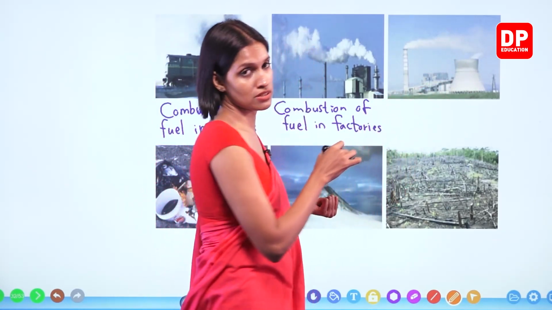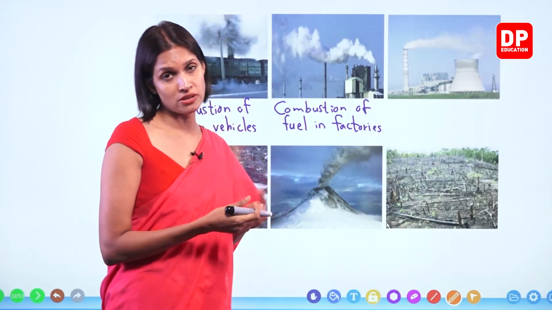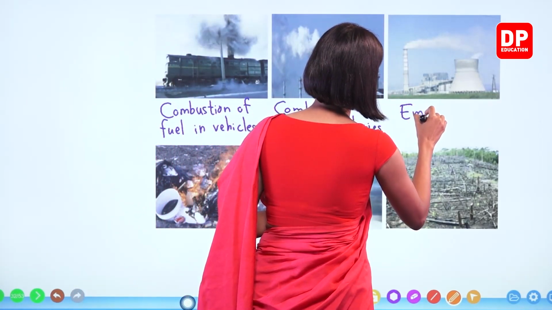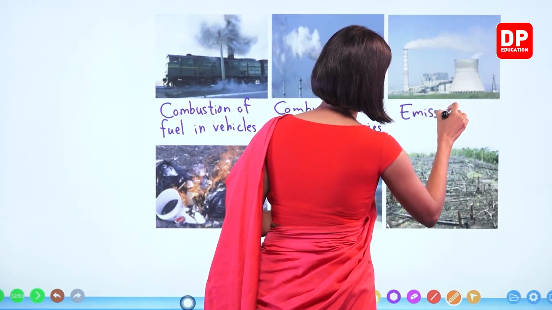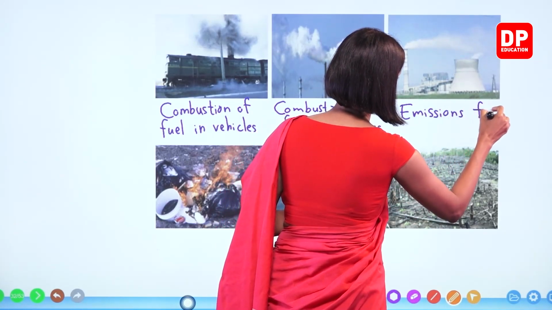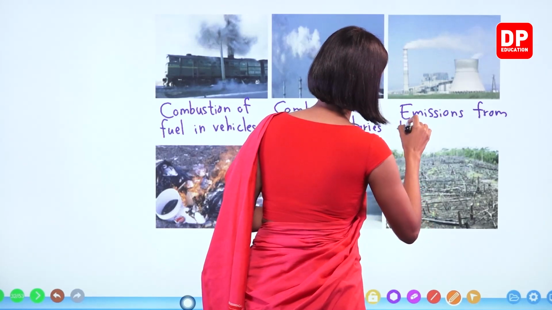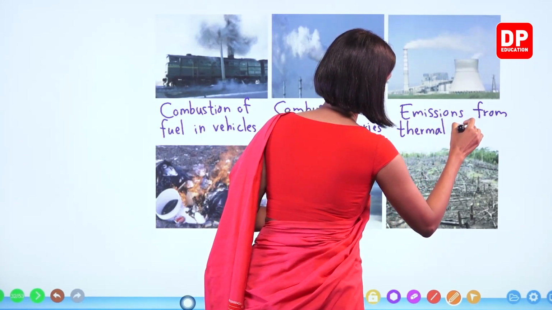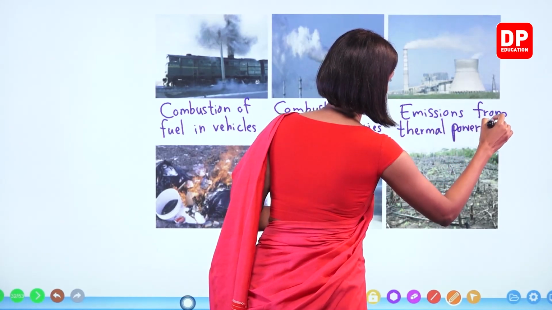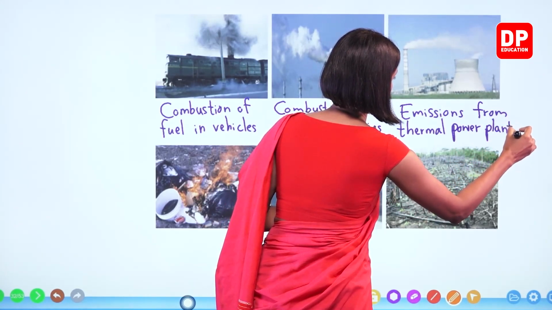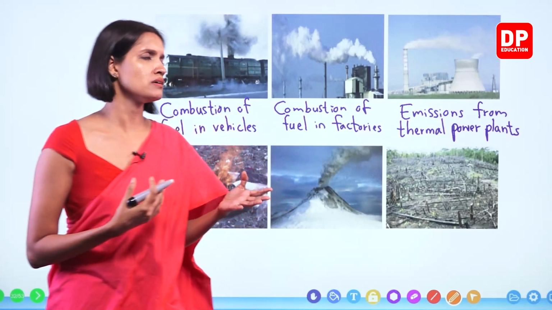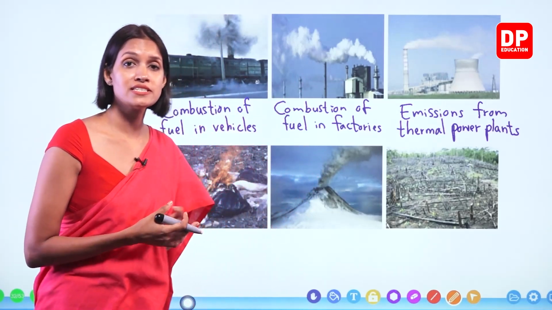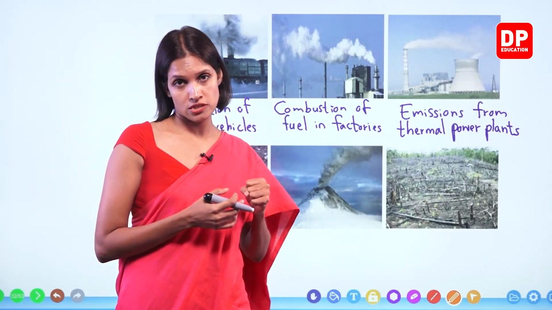What is this? This is a thermal power plant. Emissions from thermal power plants, right? So in certain thermal power plants, in order to generate electricity, coal is used, right?